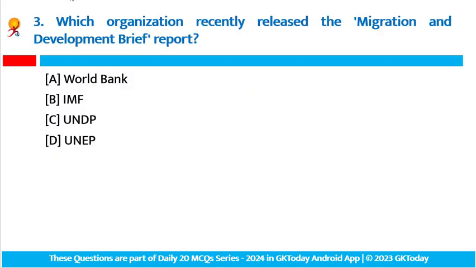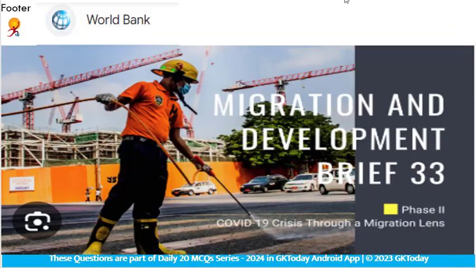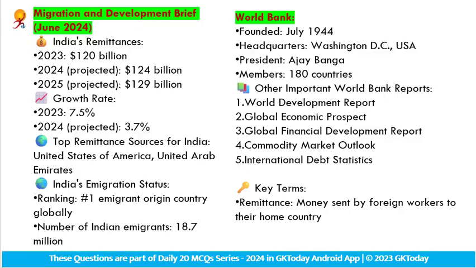The next question is: which organization recently released the Migration and Development Brief Report? Recently the World Bank released the Migration and Development Brief Report. According to this report, India, the largest remittance recipient globally, is expected to receive $125 billion in inward remittance in 2024 and $129 billion in 2025. Fine. So this report is released by World Bank, and the key discussion point.